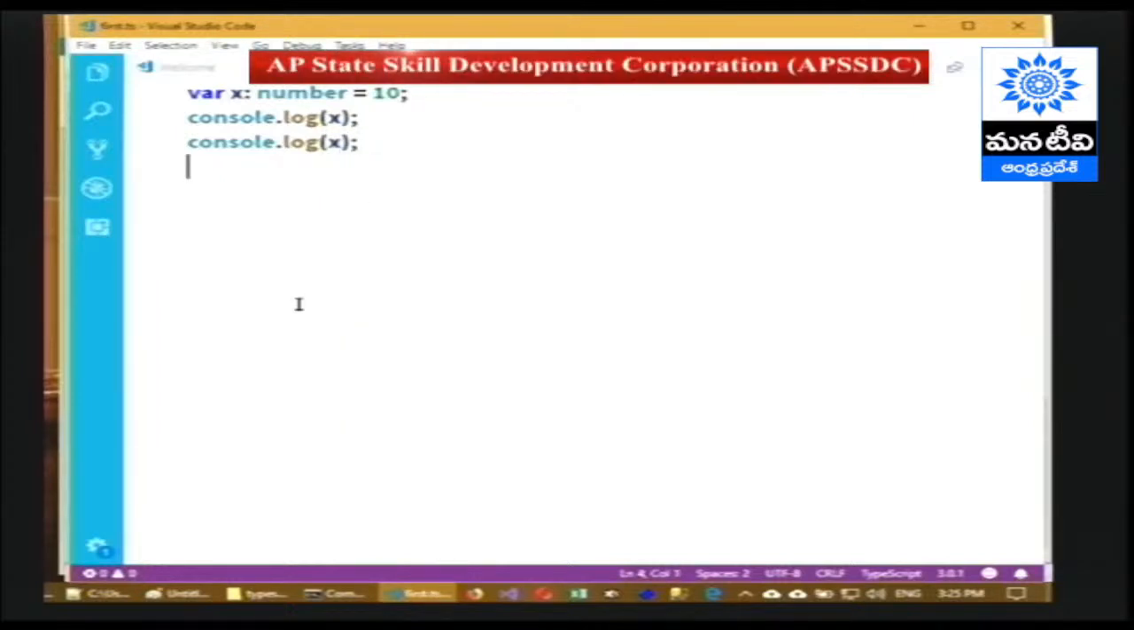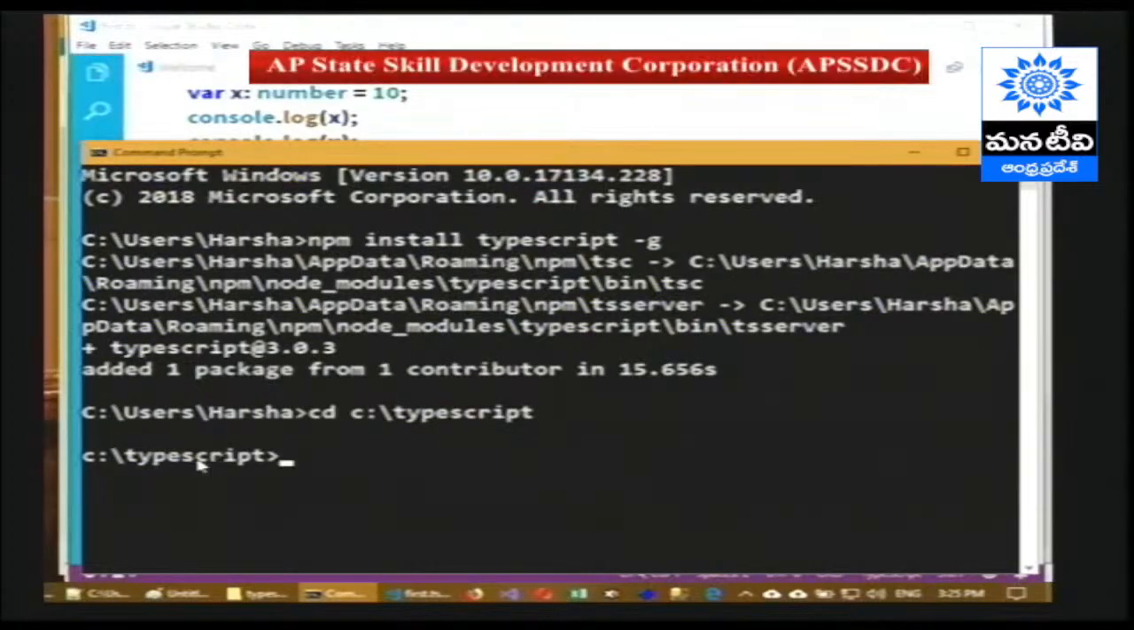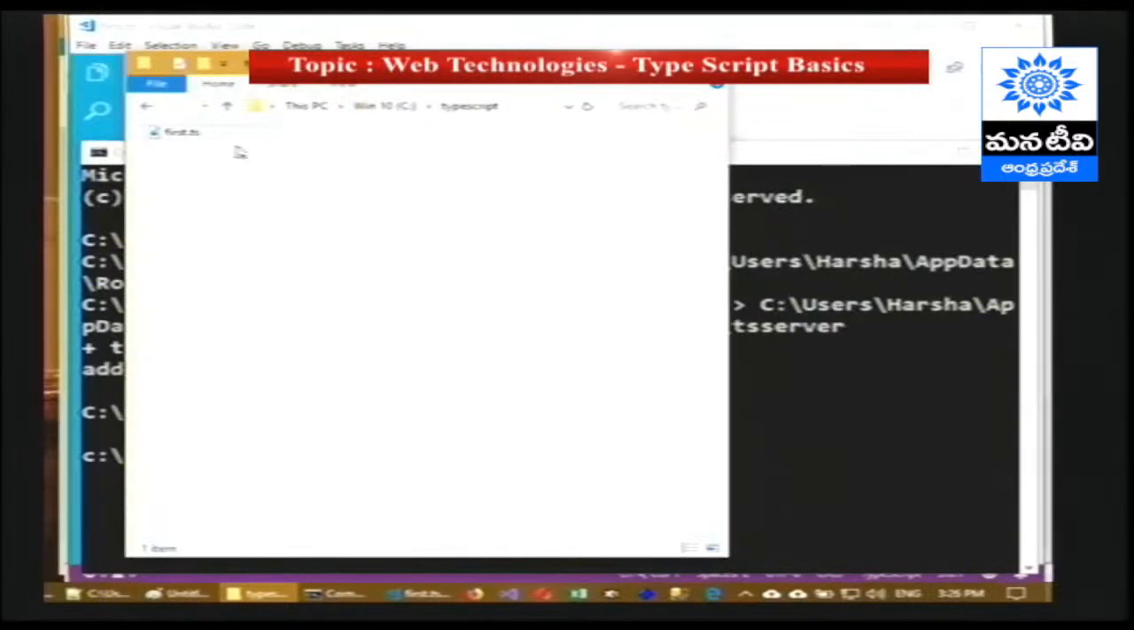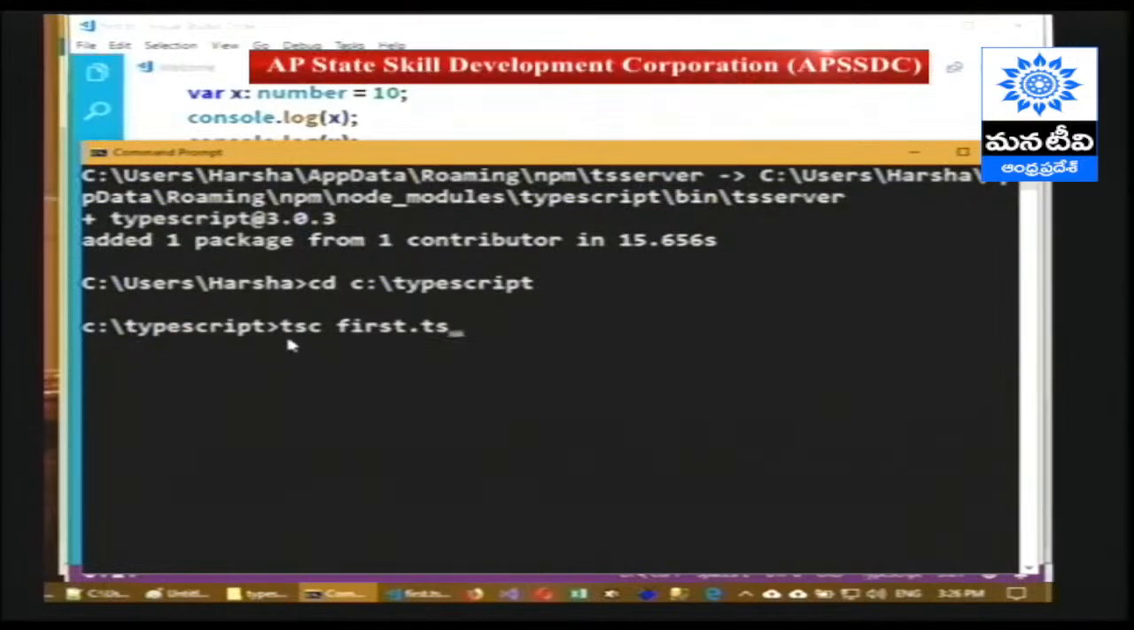But how do we see the output of this? First we have to compile, right? So in order to compile, first we have to enter into the particular location where the file is present, that is C:TypeScript. Now we are in the C:TypeScript location. In the same location only our file, that is first.ts, is present. So in order to compile it, tsc file name, that is first.ts. tsc is the name of the compiler here, which is called TypeScript compiler.